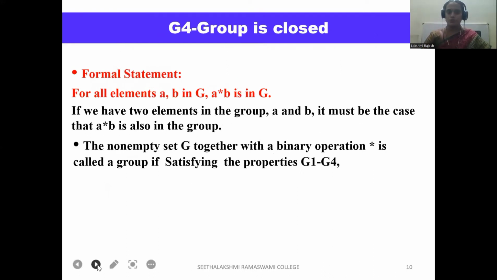G4, group is closed. For all elements A, B in G, A star B is also in G. If we have two elements in the group A and B, it must be the case that A star B is also in the group. The non-empty set G together with the binary operation star is called a group if it satisfies the above properties from G1 to G4.